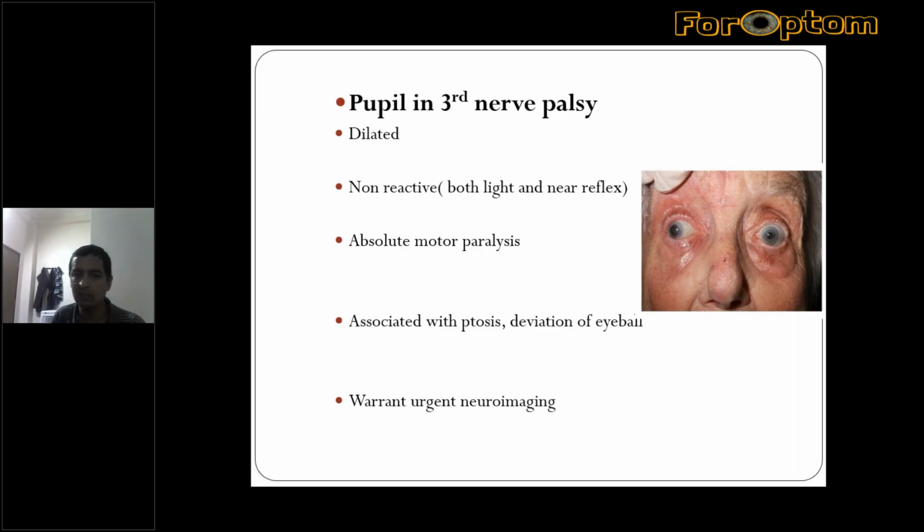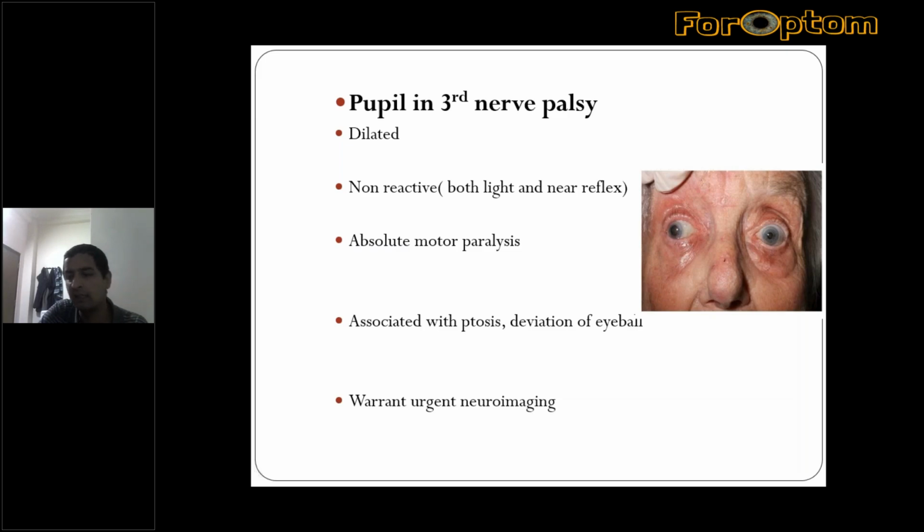So once this nerve is paralyzed, obviously most of the time these fibers will be gone. But in microvascular disease, including diabetes, hypertension, hyperlipidemia, generally these pupillary fibers are spared despite having third nerve palsy.